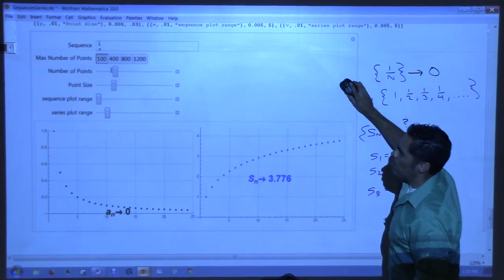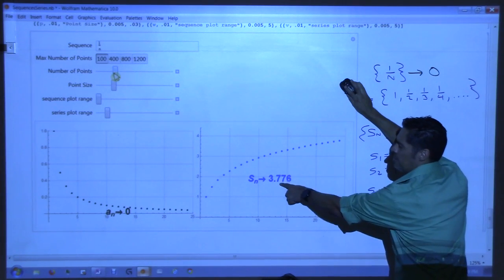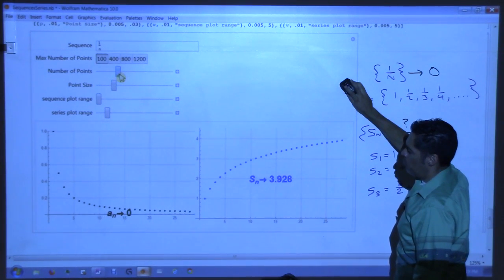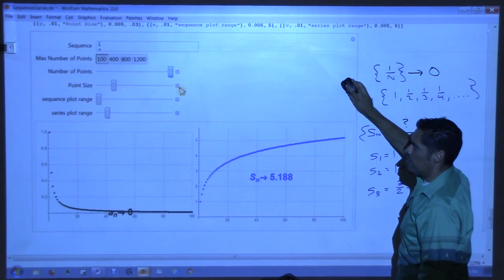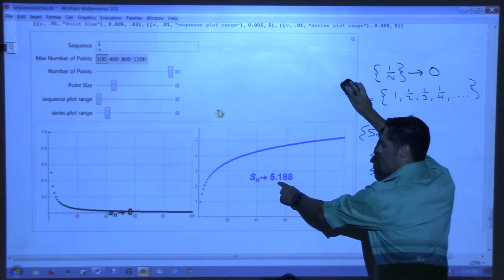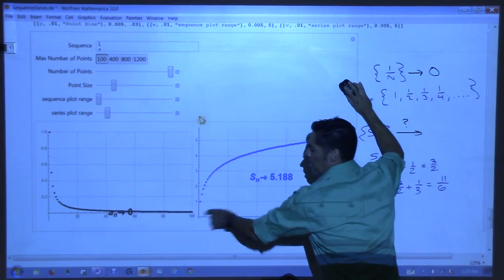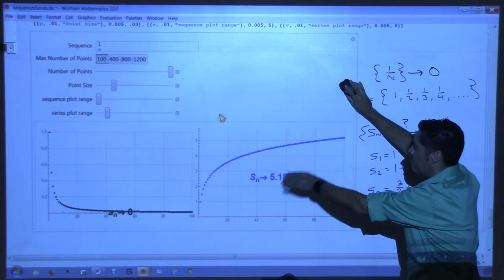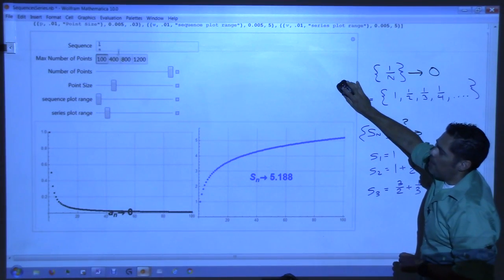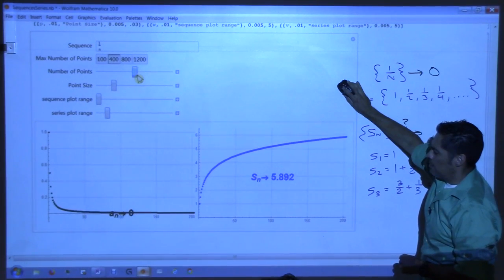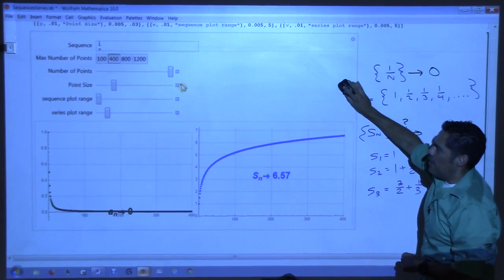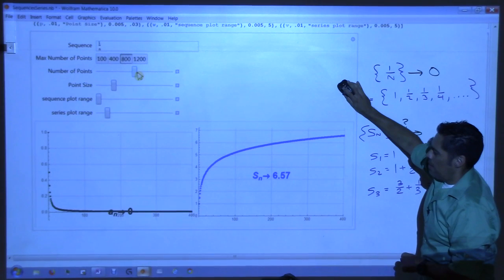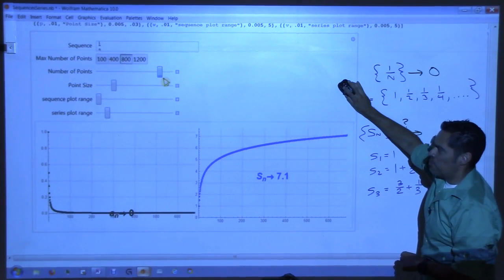So let me start adding some more. Watch what happens, and keep an eye on this number. If I start adding more points, look what's happening. It's starting to grow. Now I've gone out to 100 terms, I added them all up, and it looks like 5.18. Let me now go out to 400 instead. It just broke 6, didn't it? And now let me go out to 800. Are we going to break 7? We just broke 7, didn't we?